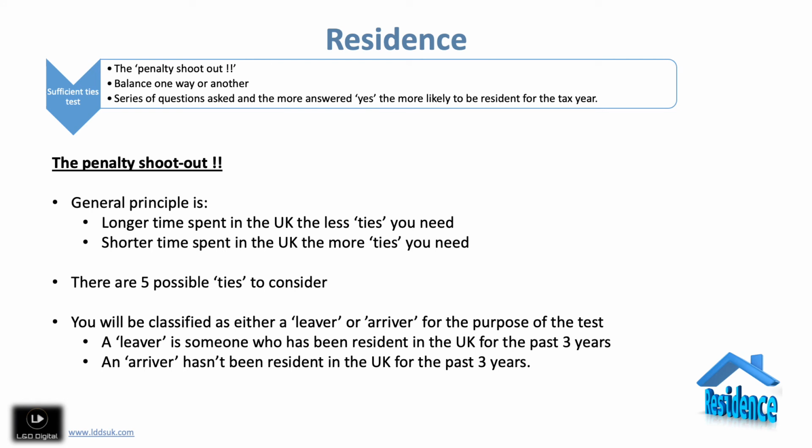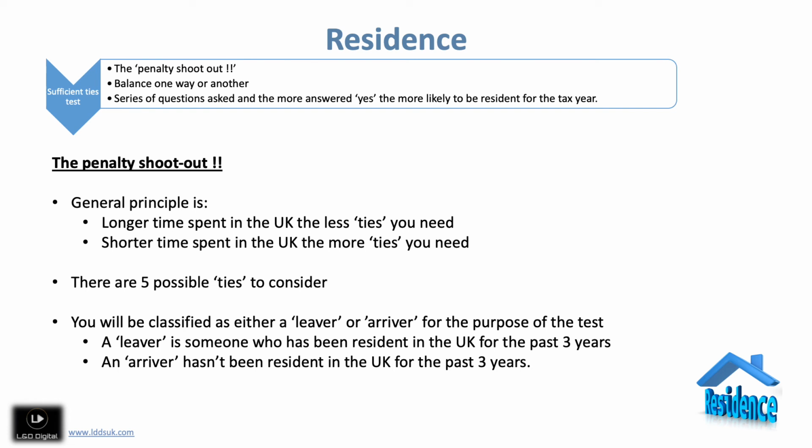So here we have it, the sufficient ties test. We've arrived here because neither of the first two tests have proven to be definitive. And there's a general principle that will apply to this: the longer time you spend in the UK, the more days, the fewer ties to the UK you will need to be resident.